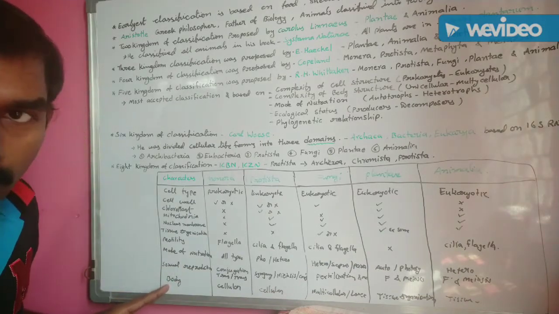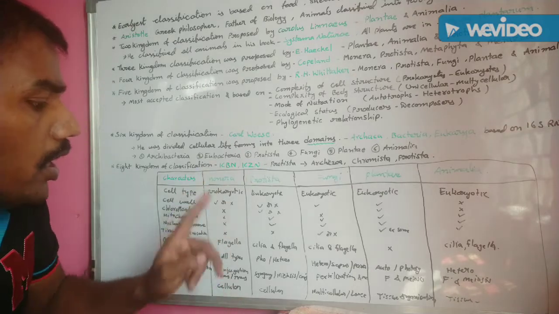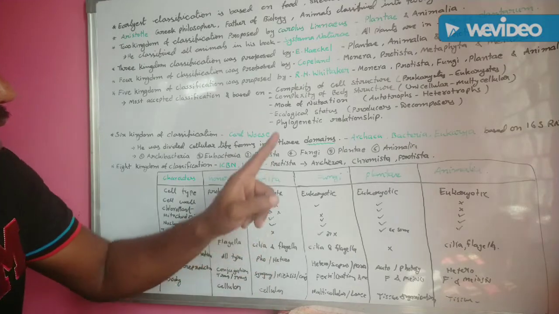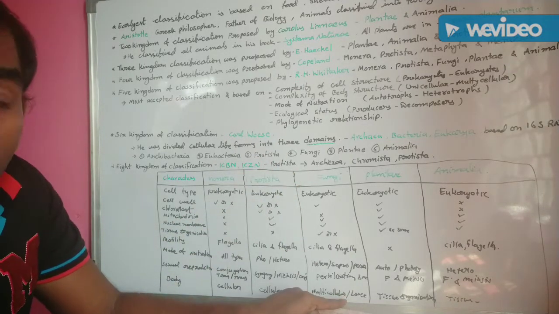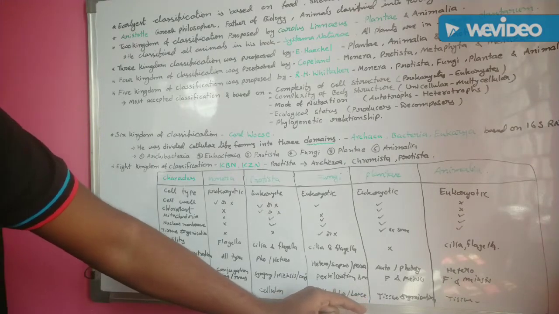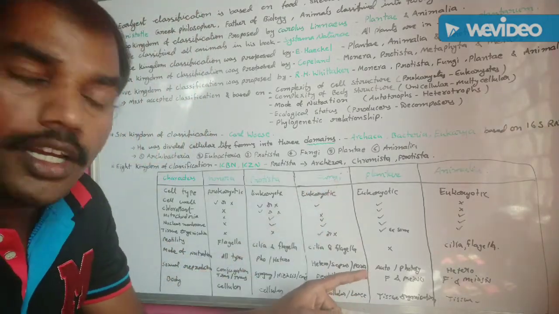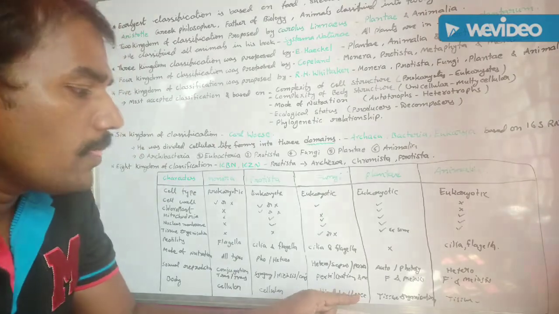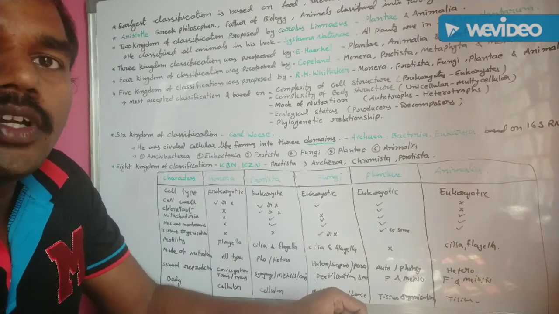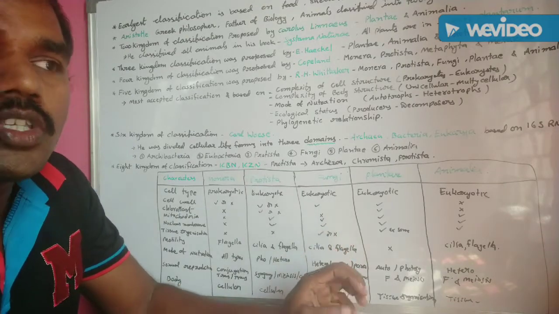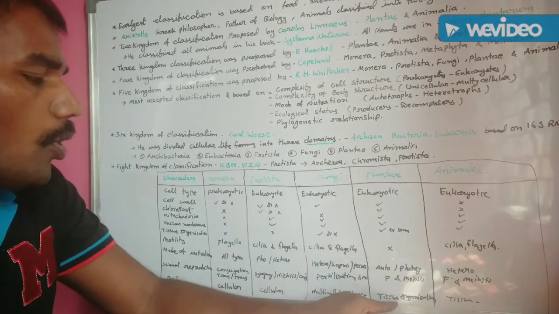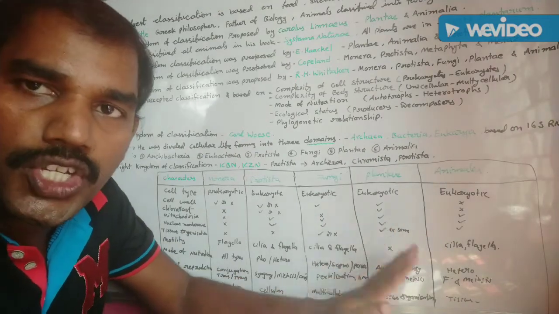Next one, body organization. The body organization is cellular in the Monera kingdom, and in the Protista kingdom also cellular body organization is present. In the fungal kingdom, some are multicellular with loose tissues. Understand? Multicellular and loose tissue is present in this fungal kingdom. This loose tissue is known as mycelium. Loose tissue, that is mycelium tissue, means it has a spongy nature. Next one, the plant kingdom consists of tissue organization.